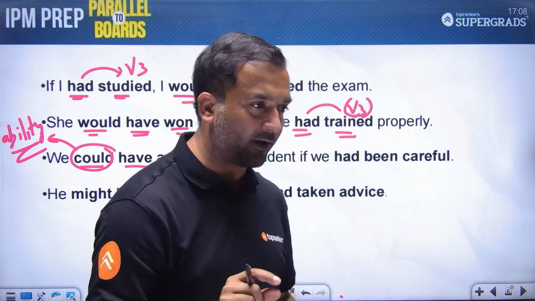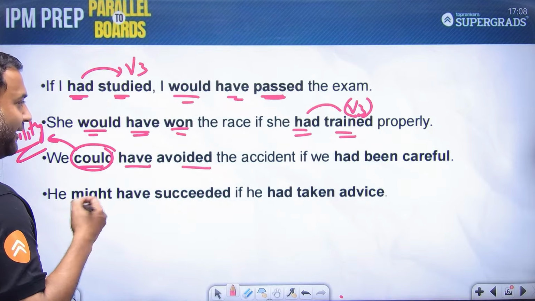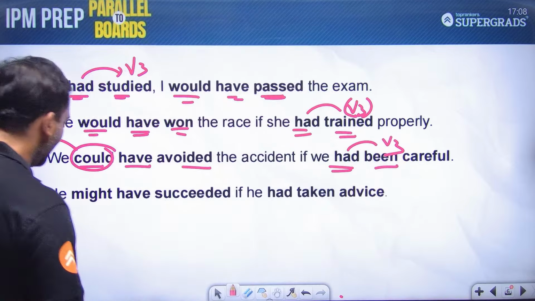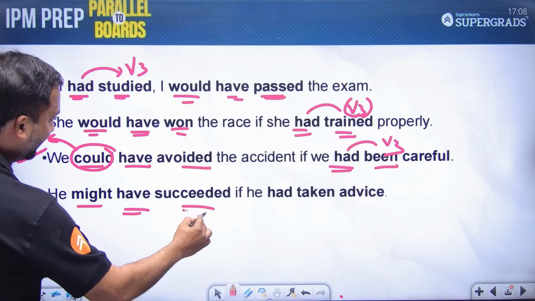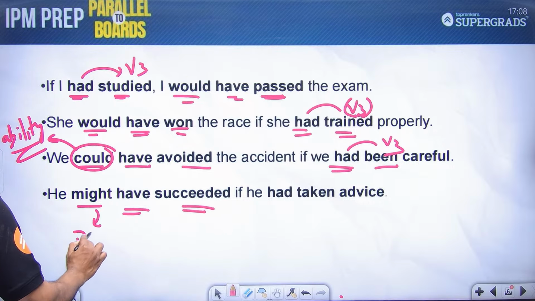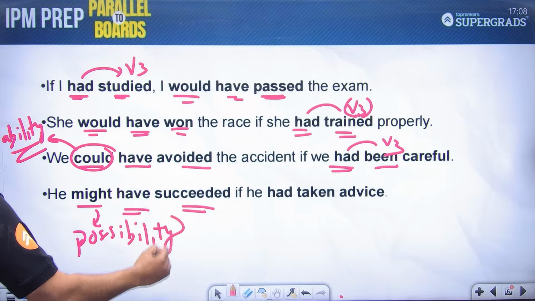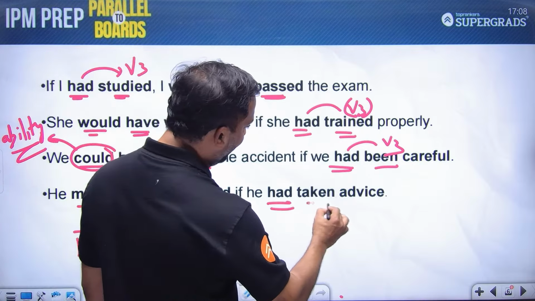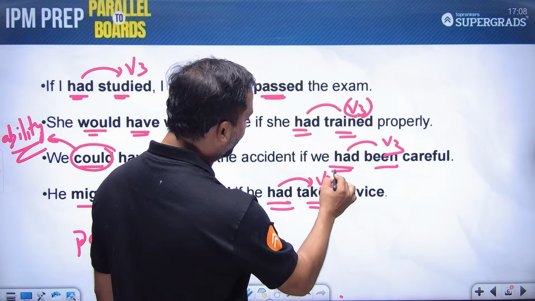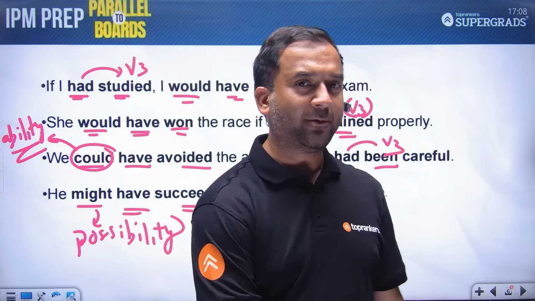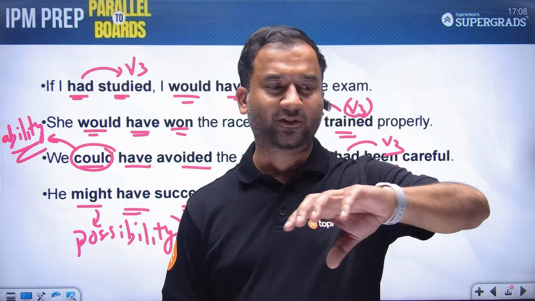बस स्ट्रक्चर important है. If he had been careful. So again had plus V3. We might have succeeded. Again, this talks about the possibility. We might have succeeded if we had taken advice. So again, had plus V3 here. Again, we have had plus V3. So these were some of the examples to tell you कि क्या difference हो सकता है.